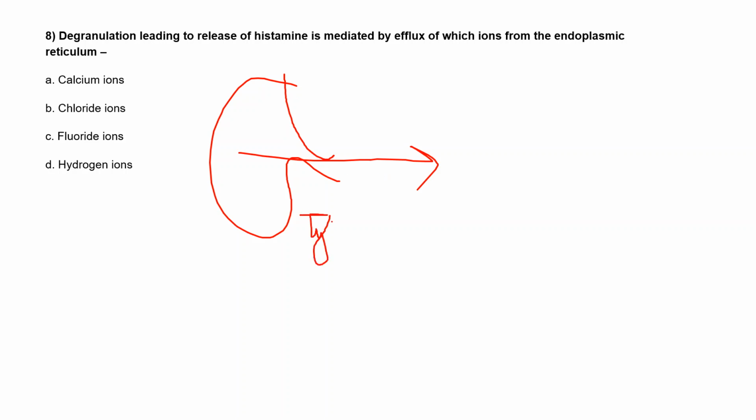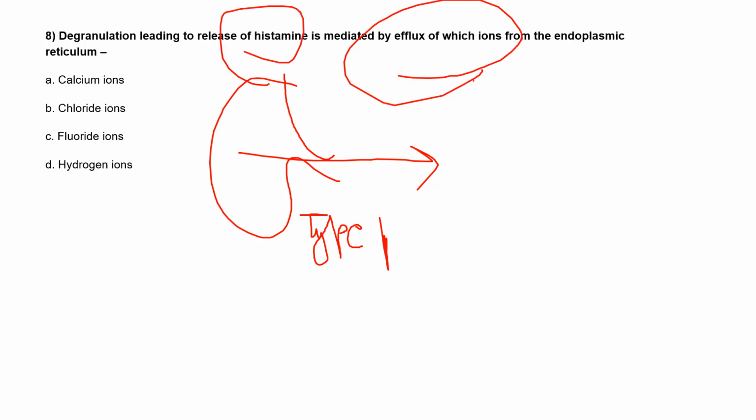Type 1 hypersensitivity degranulation, right? They'll release the histamine, and it is mediated by the efflux of which ions? Which ion will be the efflux, removed from the endoplasmic reticulum? Option A is calcium ions, option B is chloride ions, option C is fluoride ions, and option D is hydrogen ions.